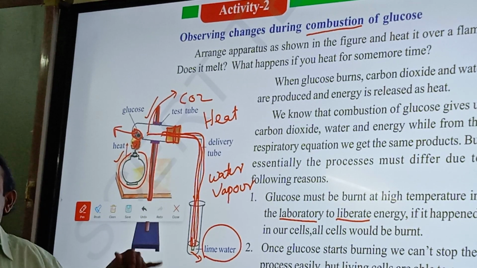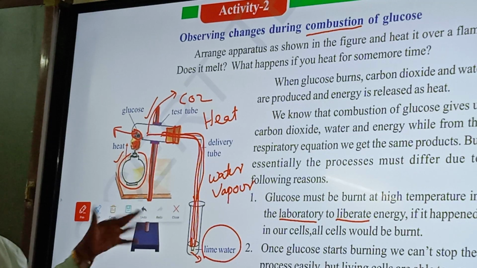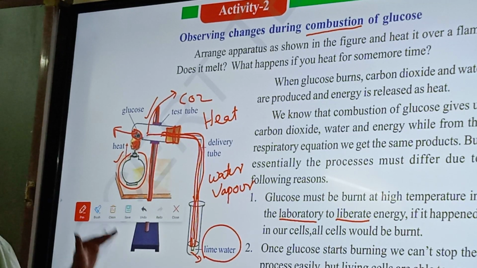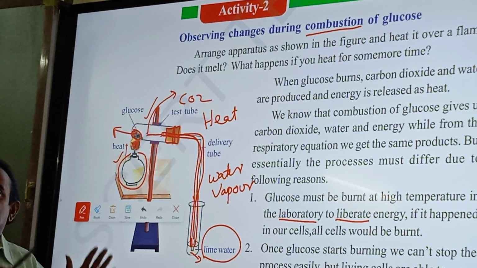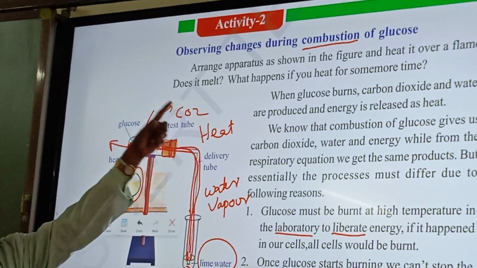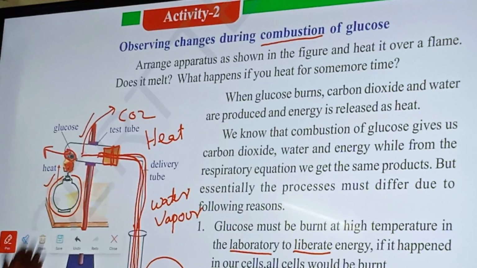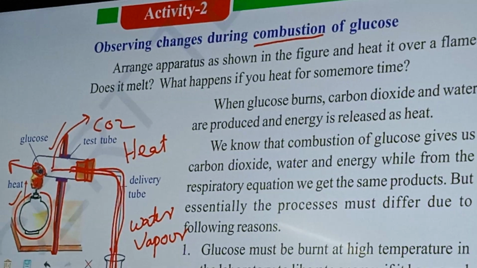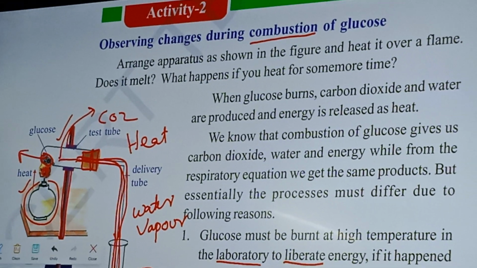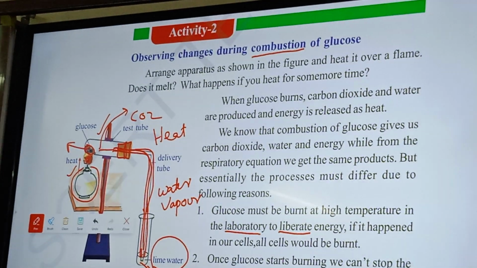So when lime water turns milky white, that gas is nothing but what? Carbon dioxide. Today we discussed and did what activity? Observing changes, combustion of glucose. So when we burn glucose, what are we producing? Carbon dioxide is produced, heat is produced, and water is also released.